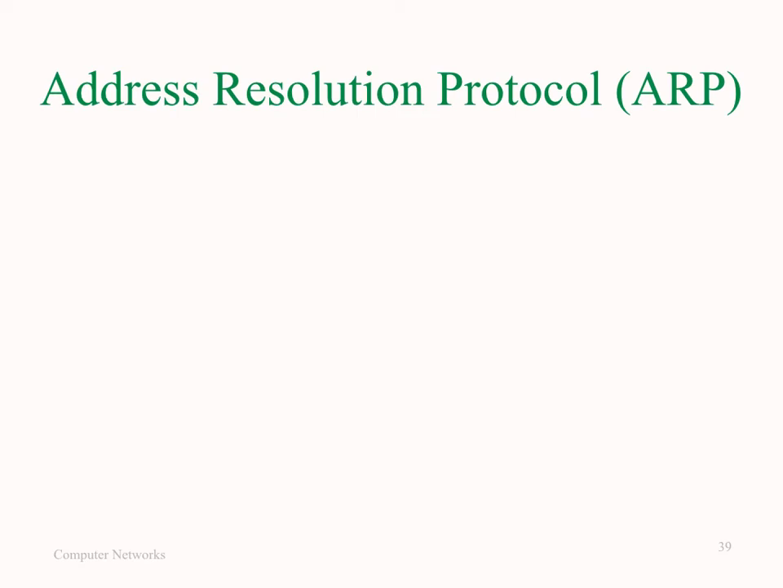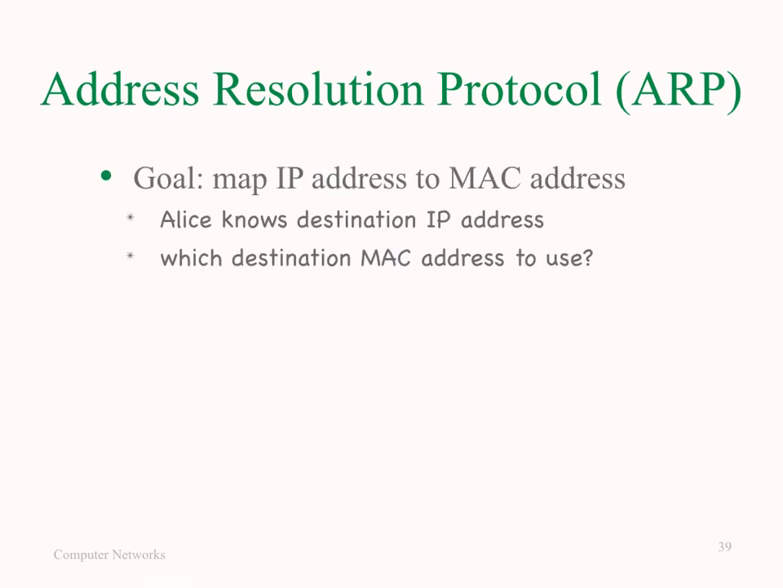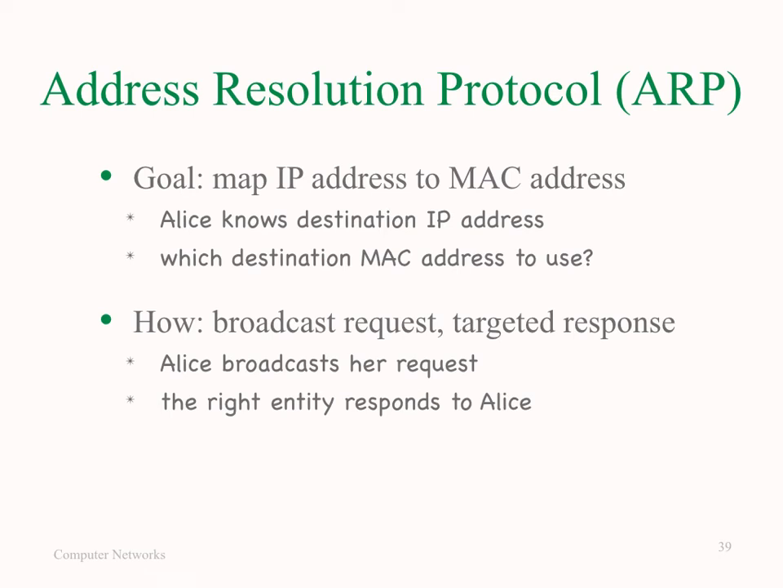Now, this whole thing I described is called the Address Resolution Protocol, or ARP. Its goal is to map an IP address to a MAC address. So if an end system like Alice knows the destination IP address that she needs to put in a packet, which destination MAC address should she use? Now, the ARP protocol relies on broadcast requests and targeted responses. For example, Alice broadcasts to everyone her question of which is the right MAC address that she needs to use, and the right entity in the network receives this broadcasted request and responds directly to Alice.